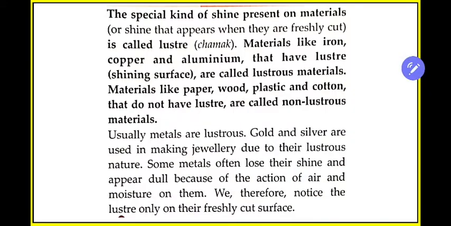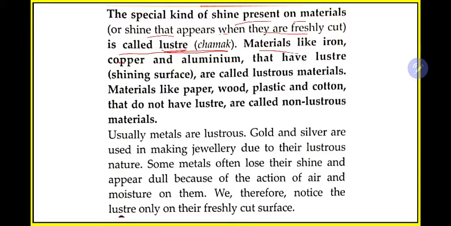First, let us discuss in detail the special kind of shine present on materials, or the shine that appears when they are freshly cut. It is called luster. That is chamak. So what is chamak? Everything has a glaze. If you buy a new watch, it will have some glaze. Or if you buy a new plate or cup, it will have some glaze. After some days, what will happen? The glaze will go. If you buy a new plastic bottle today, it will have some glaze, but after some days the glaze will go. So what is this glaze known as? The special kind of shine present on materials, or the shine that appears on freshly cut objects, is known as luster. That is chamak.